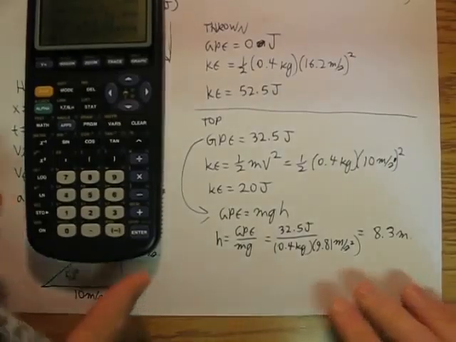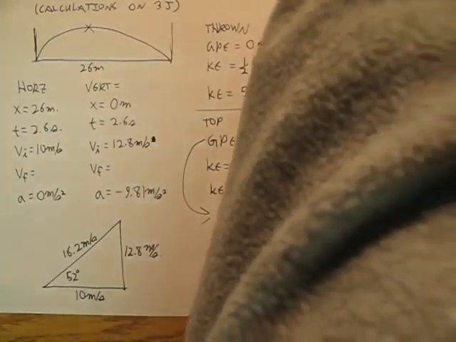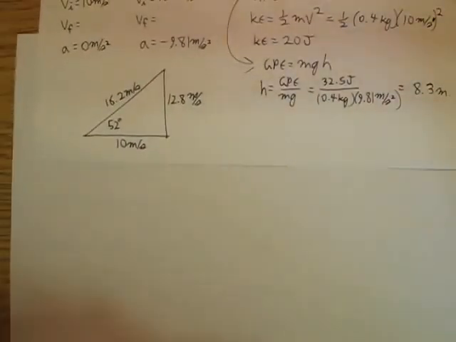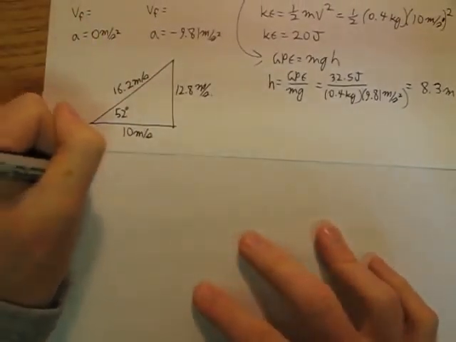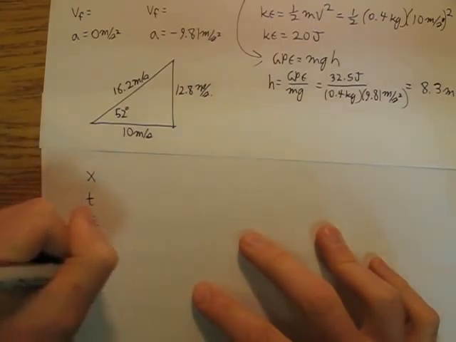Now, let's just keep going with this. I want to figure out using x, t, vi, vf, a.